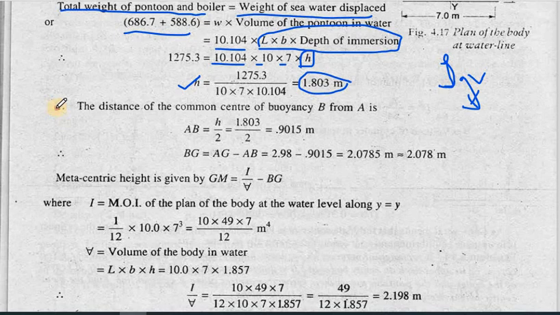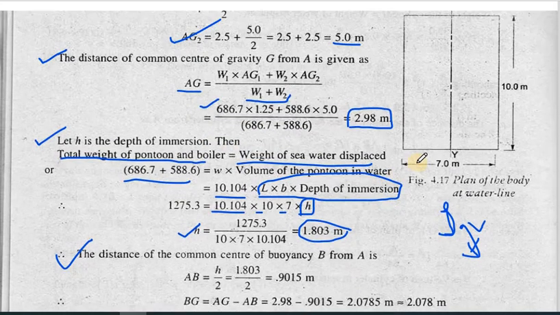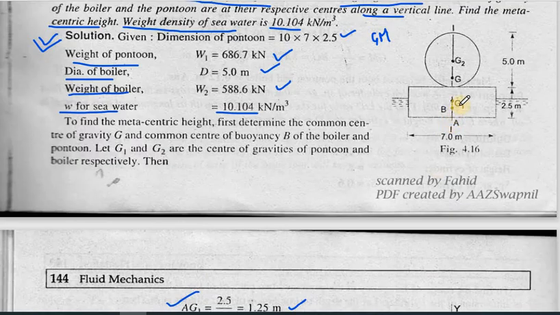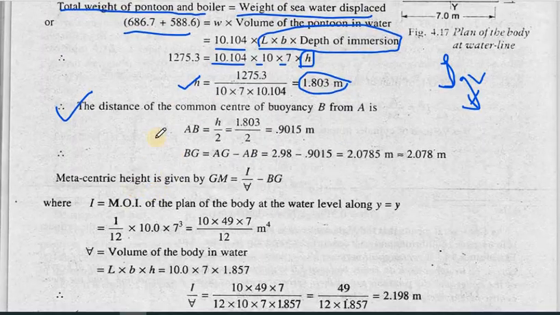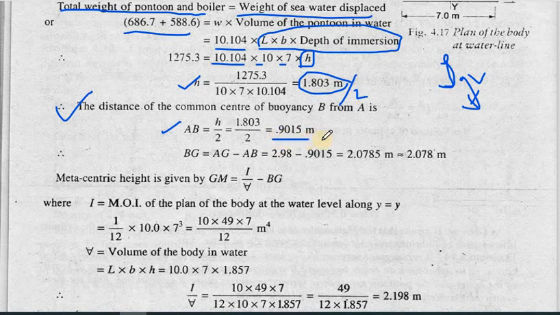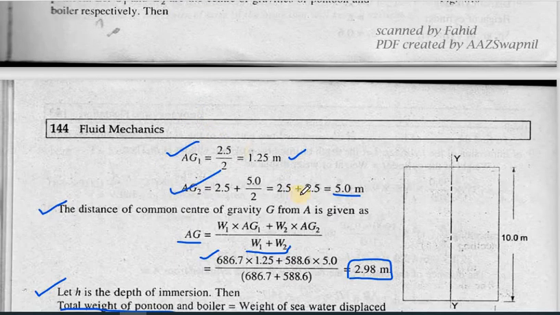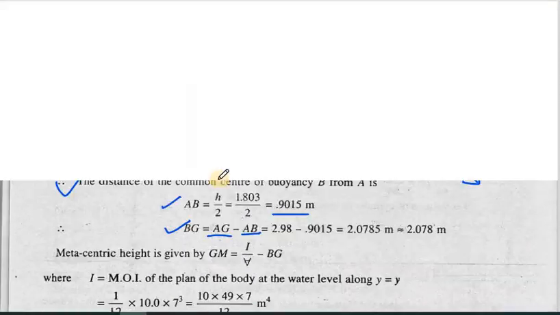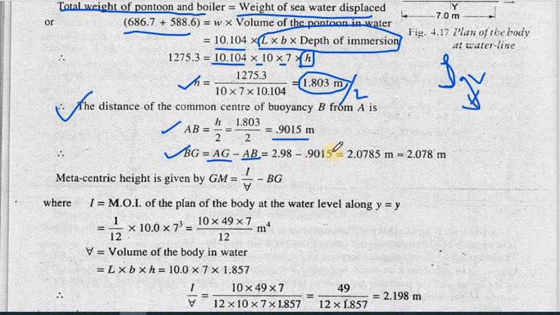Now the distance of the center of buoyancy. We need to calculate the first distance, that is AB. AB will be the depth of immersion divided by 2, which is 0.9015 meter. BG is AG minus AB. AG was coming out to be 2.98 minus AB, 0.9015. So from here you can easily calculate the BG value. BG is 2.075. So let us take it as 2.078.